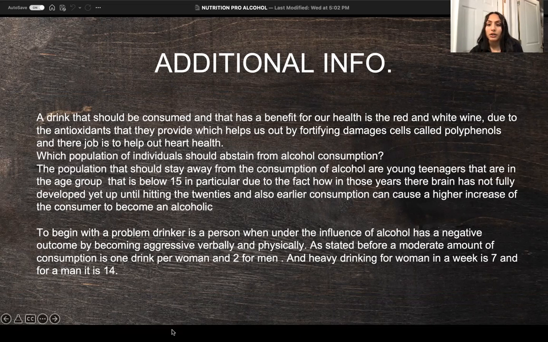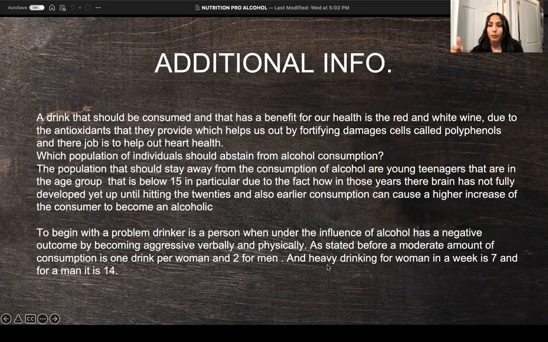The population that should not be consuming alcohol is 15 and below. The reason is that the brain has not fully developed until they reach their 20s, and earlier consumption increases the chance of the consumer becoming an alcoholic.